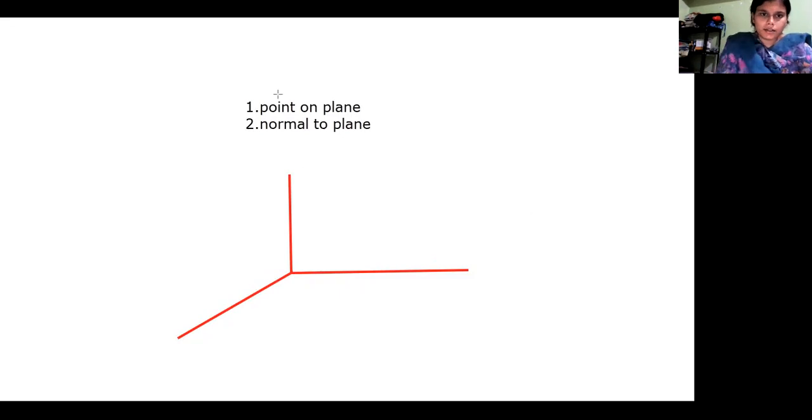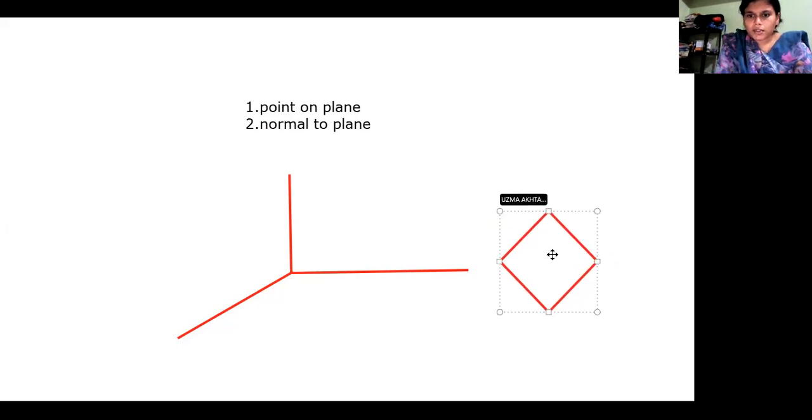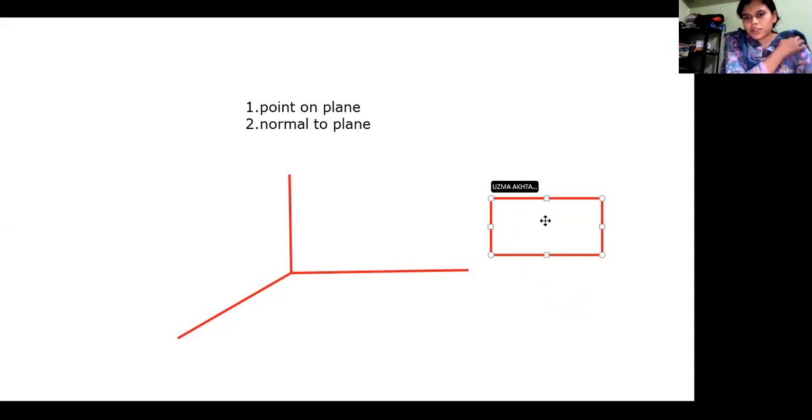Suppose we have a plane. For this plane, initially we must have a point on the plane, say P naught. And what we need is a normal.